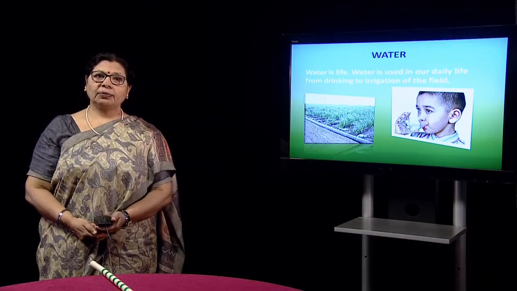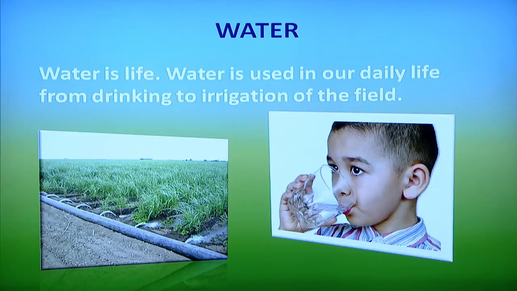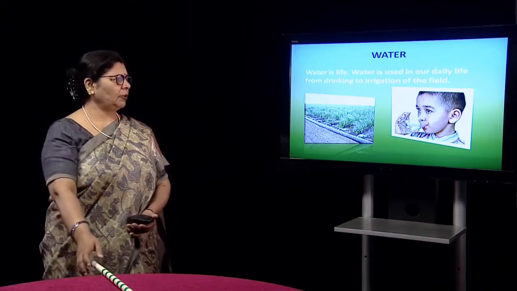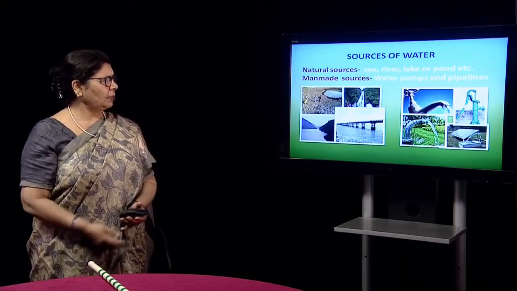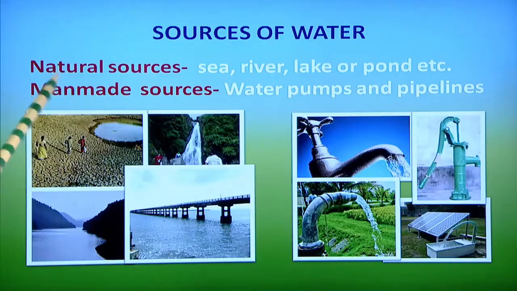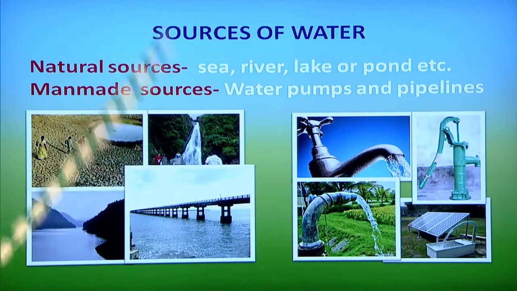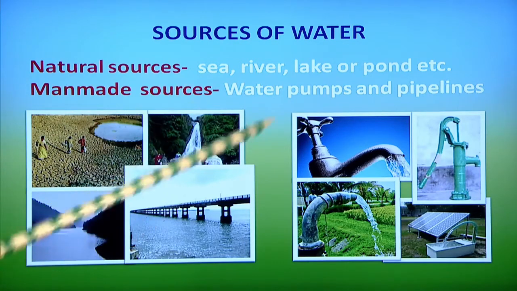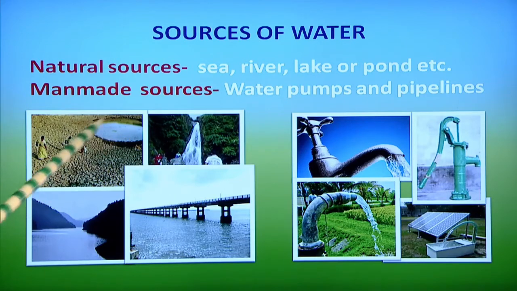Water is used in our daily life mainly for drinking, cooking food, and a variety of other purposes, and it is also needed urgently for the irrigation of the fields from where our food is grown. What are the sources? There are natural sources and man-made sources. Natural sources are the sea, river, lake and ponds.